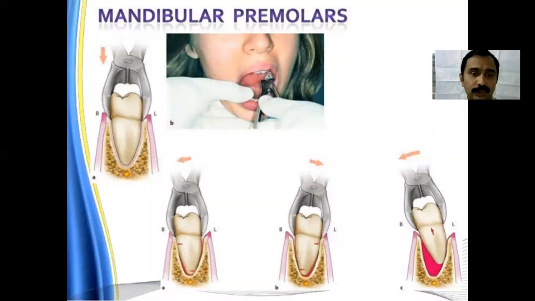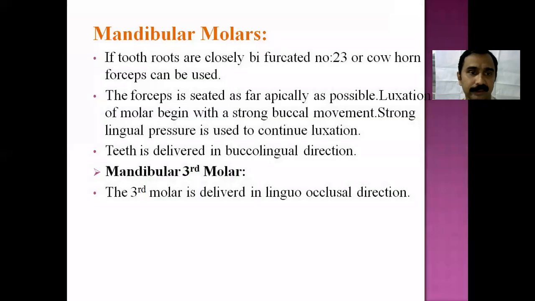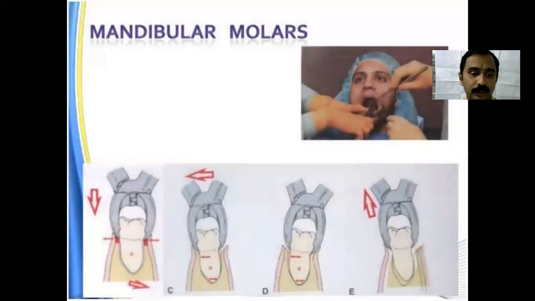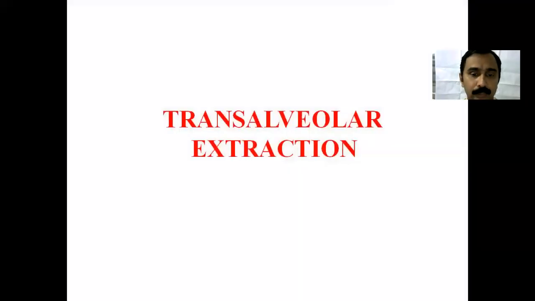These are the forces which you give for the mandibular tooth: buccal, palatal, and more towards the buccal side. Mandibular molars and third molars are multi-rooted, usually with two roots. Usually it is held apically, with buccal, palatal, buccal, lingual forces, and then it is delivered buccally.